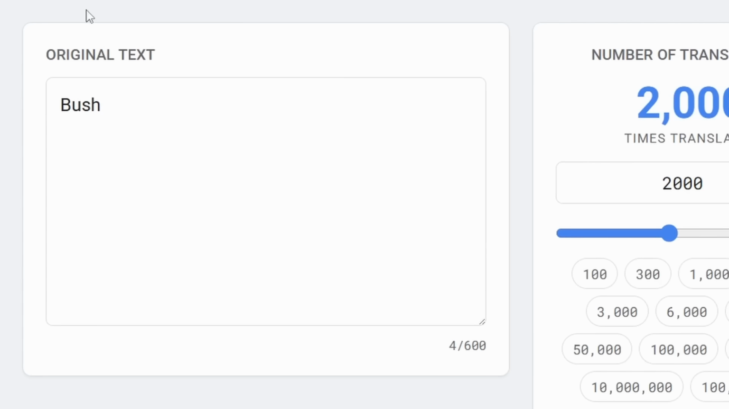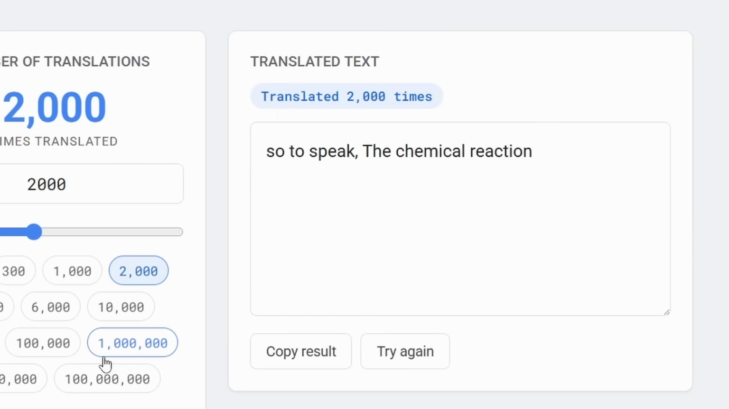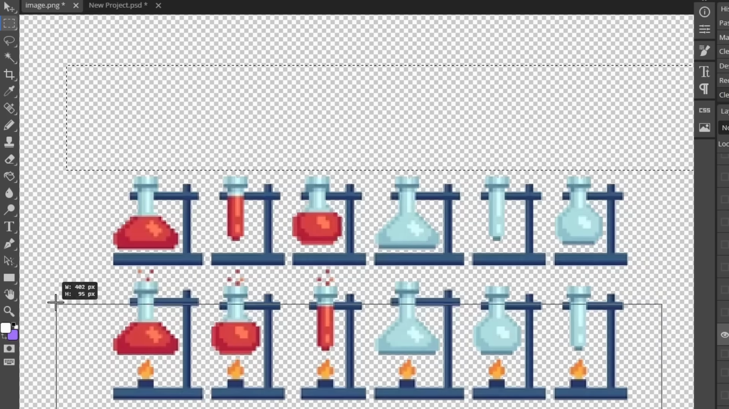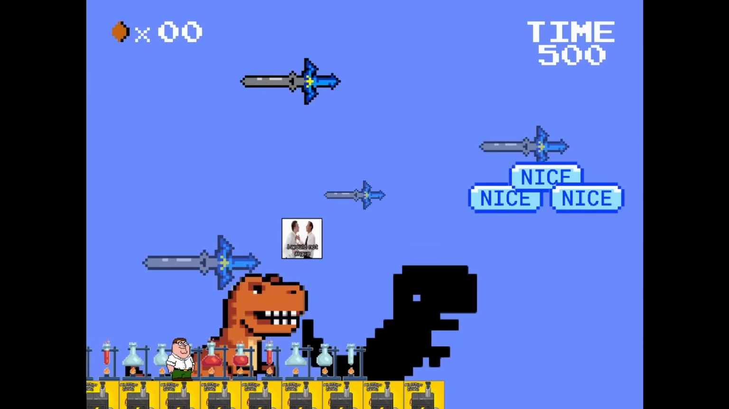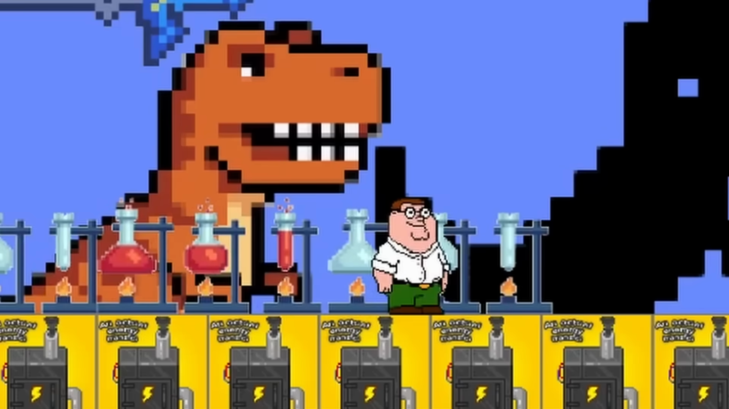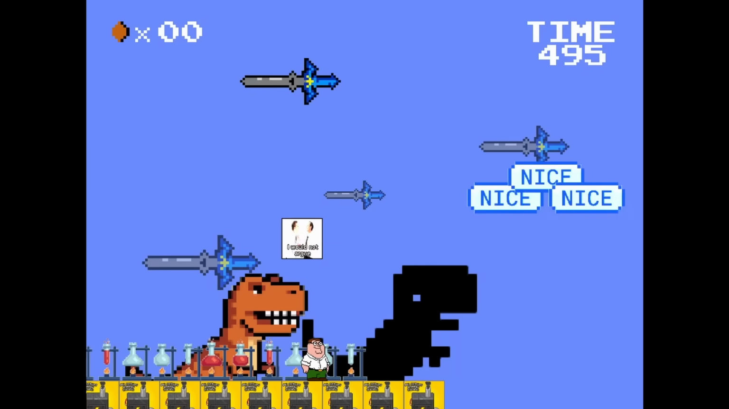And while we're at it, let's Google Translate the bush as well. So to speak, the chemical reaction. Okay, perfect. Let's have a row of chemical reactions here for the bushes in Mario. Okay, here we go. Oh my. This is where it starts to differ a little bit from the actual original game, you know? Maybe just a little bit.